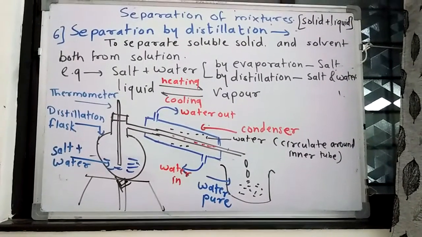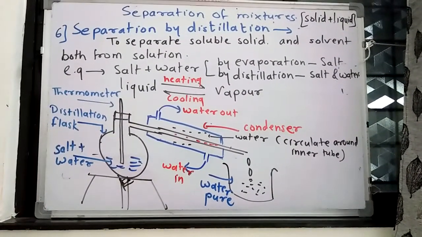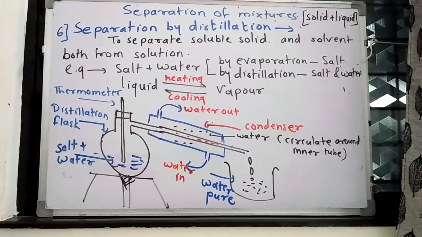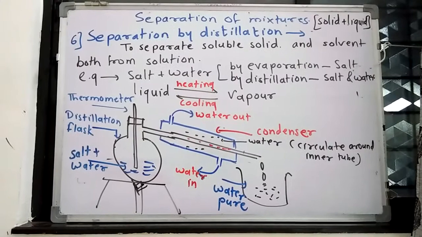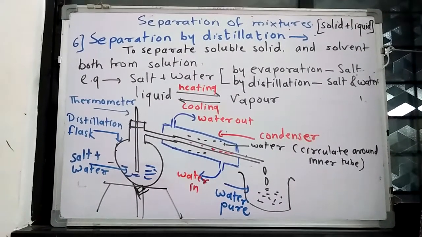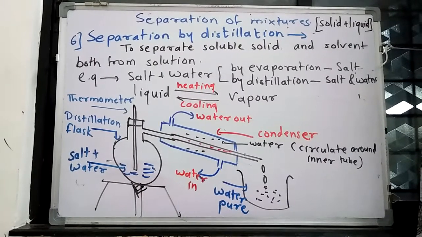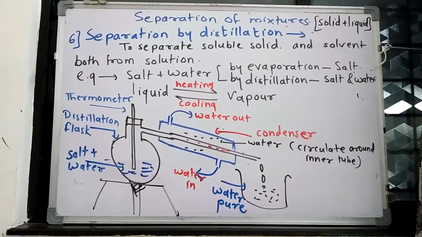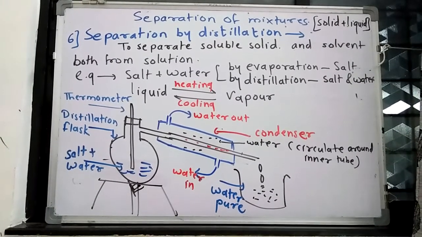So in distillation, we get the solute as well as the solvent, both. In evaporation, we only get the solute. In distillation, we get the solute and solvent. Means if you are provided a solution of salt and water, if you do evaporation, you will only get the salt. But if you do distillation, you will get salt and water, both, from the mixture.